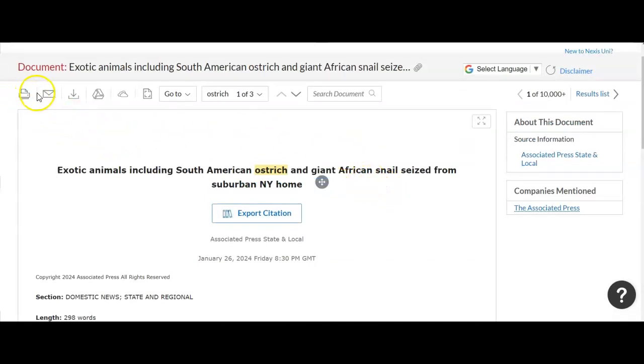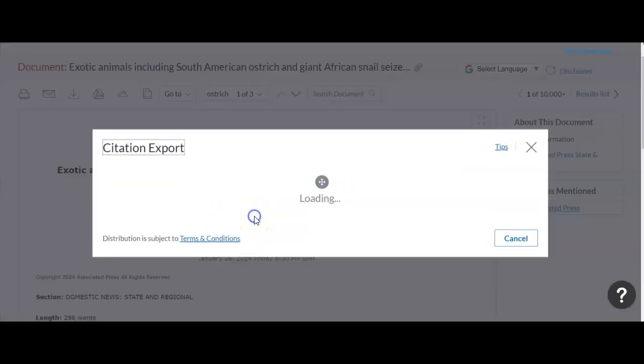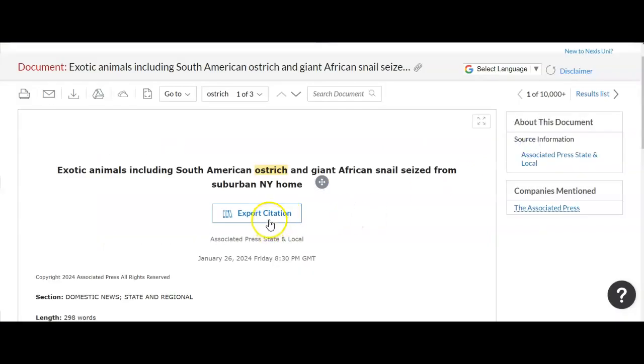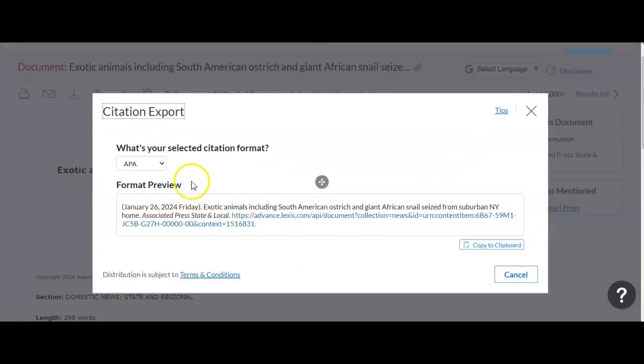Your tools to take them with you are going to be right here across the top. You can save them to the cloud, email them, download them. You'll also see the export citation button. If you click on that, you'll see the citation will be written for you. Sometimes it takes a little minute to load, so don't give up. I'm going to close it and see if it'll go faster the second time. There we go. If you want to select MLA, you can do that.